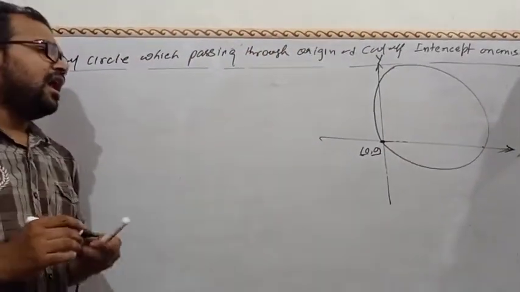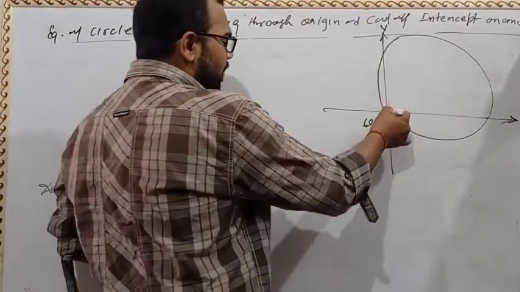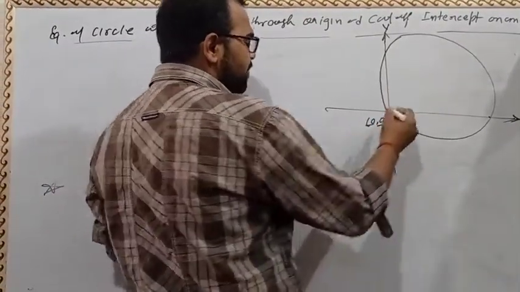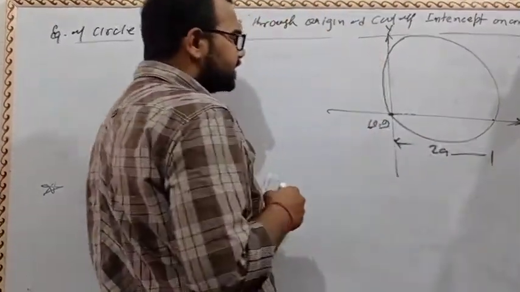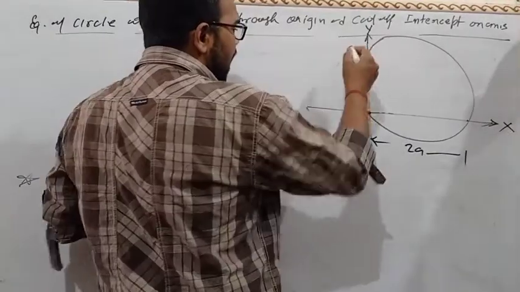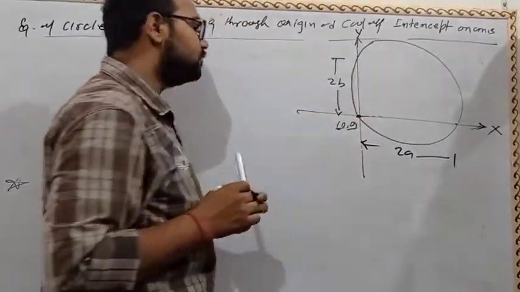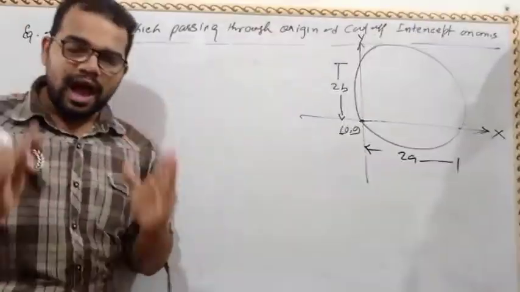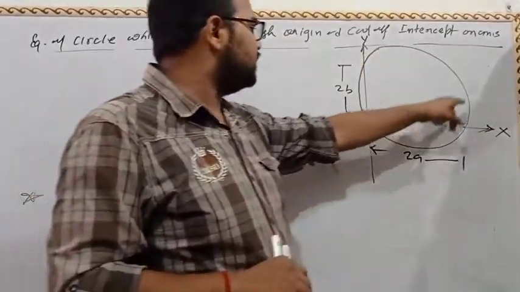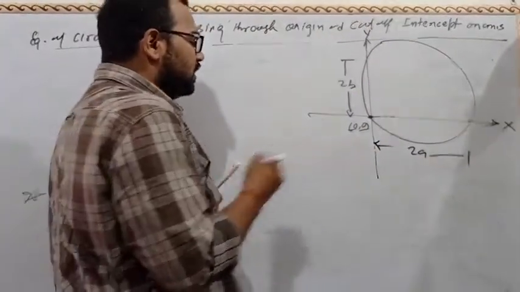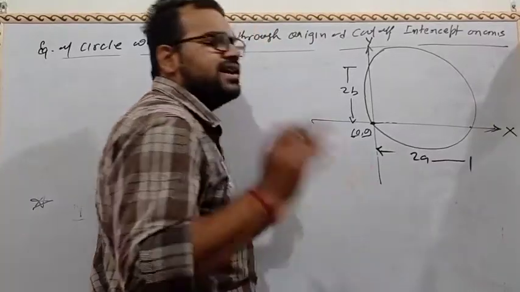Question is this, how to find the equation of circle if circle passing through the origin and cut 2a on x axis and 2b on y axis.